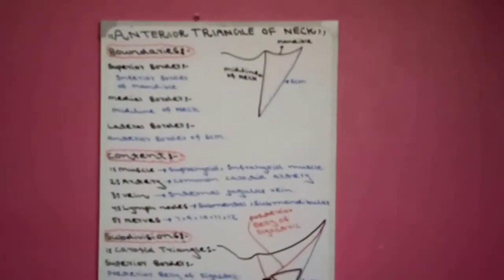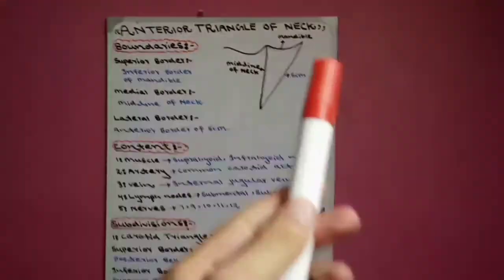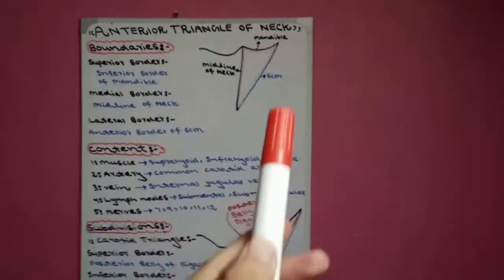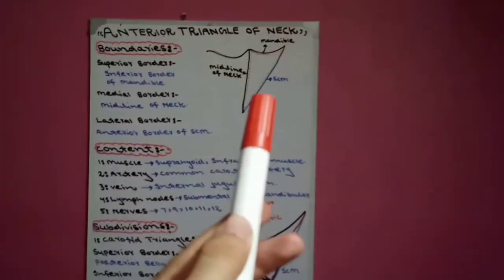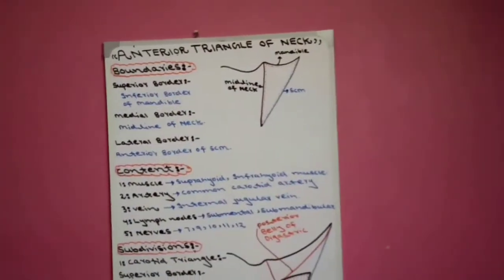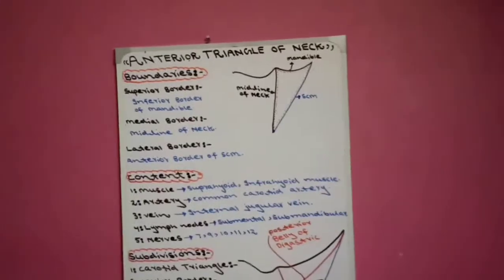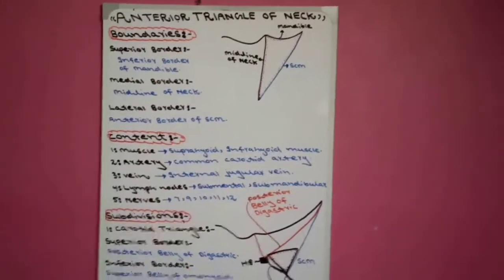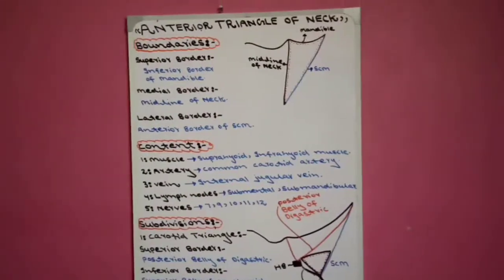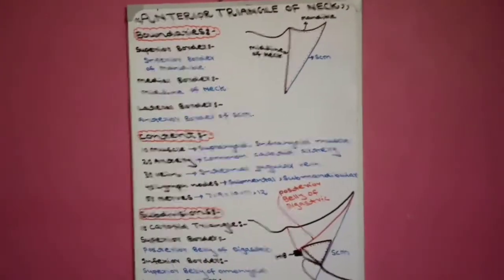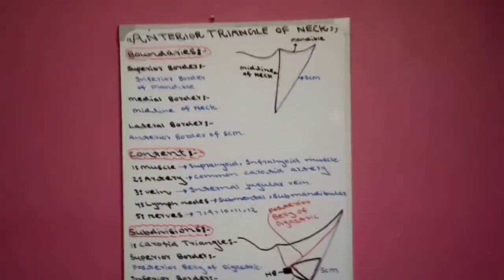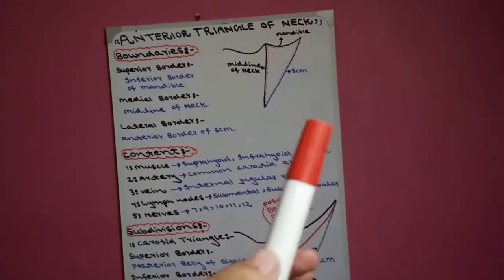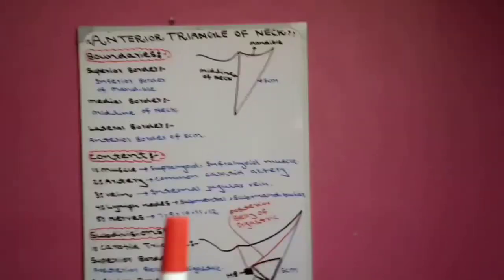These three structures, inferior border of mandible, midline of neck, and anterior border of sternocleidomastoid, make a triangle in the anterior region of neck, which is called anterior triangle of neck, and it is present bilaterally, meaning on both sides of neck. Now we study it on one side because both are similar.